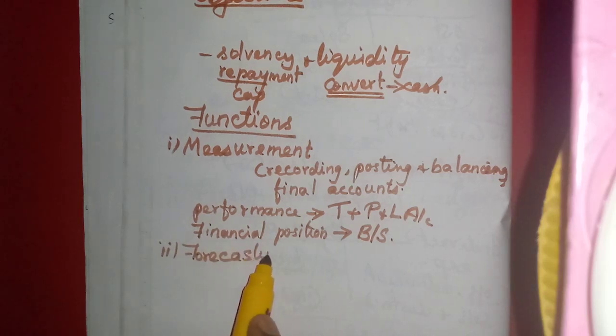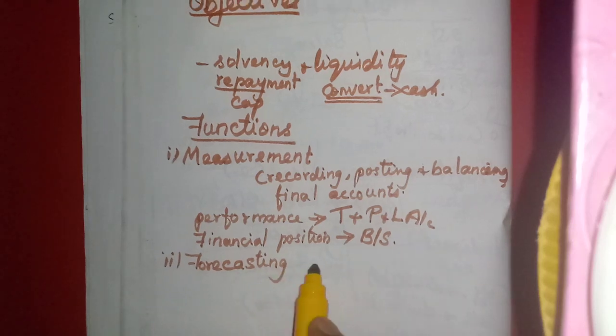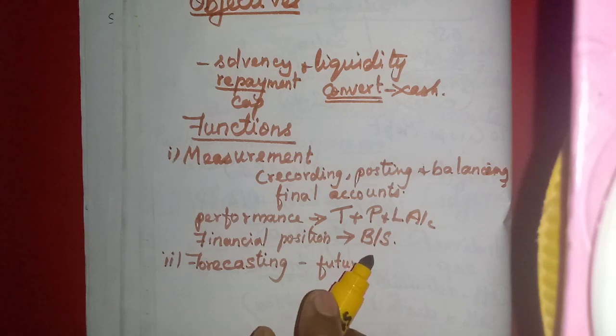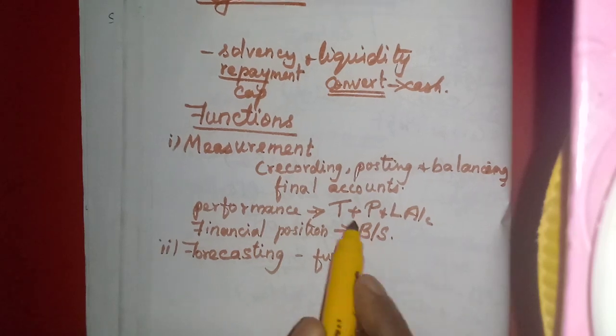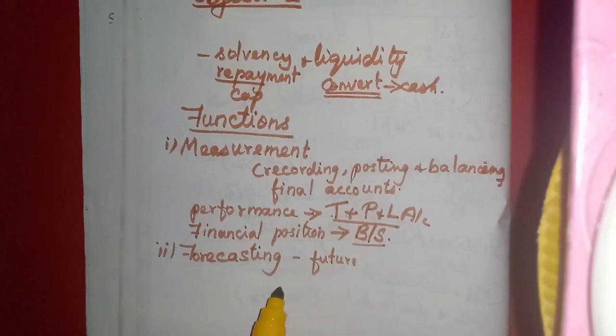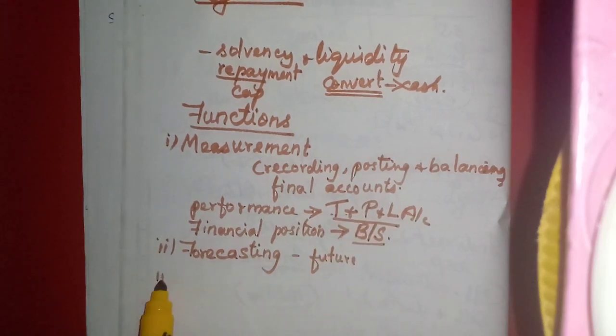So the business enterprise can forecast how they will perform in future, its future performance, and the future financial position of the business can be forecasted with the various tools of accounting, with the trading and profit and loss account and balance sheet. Okay, that is the second point, forecasting.